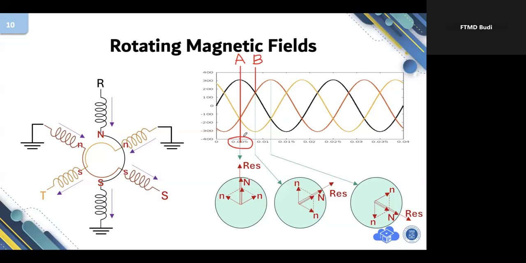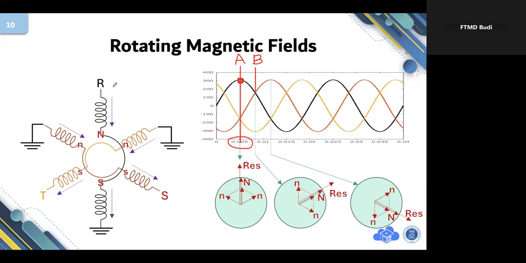Okay. Now at this point, R is positive. You see, R is positive. I'm highlighting this. R is positive, and the value of the voltage is maximum. At point A, voltage R is maximum.